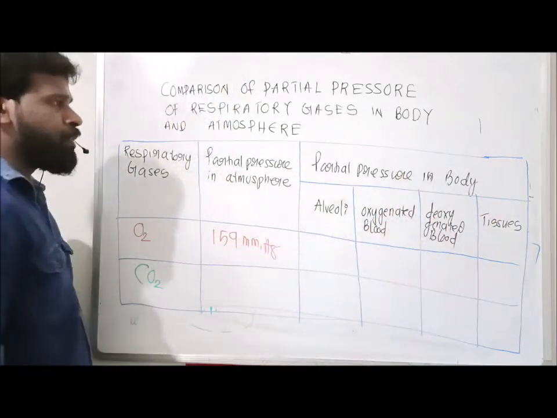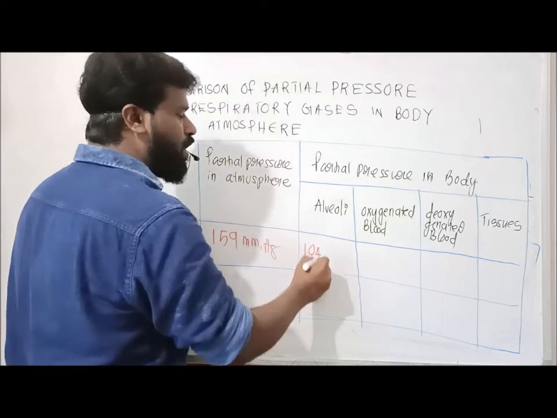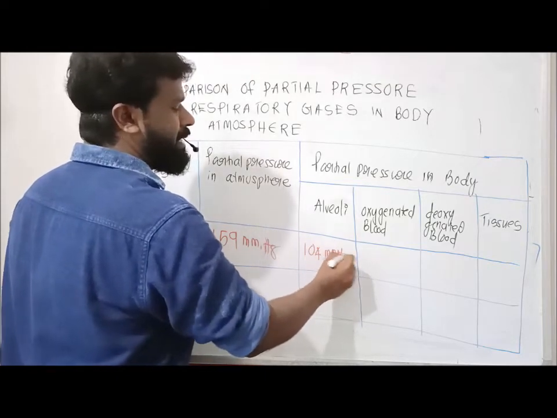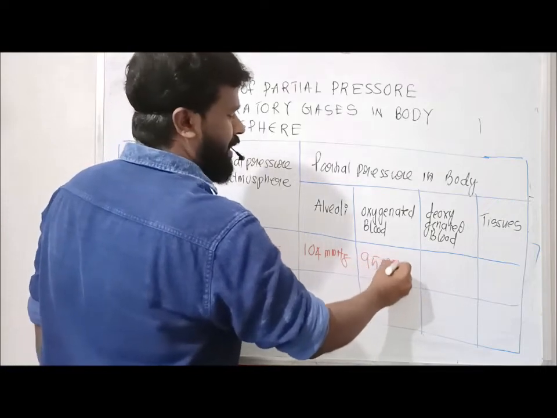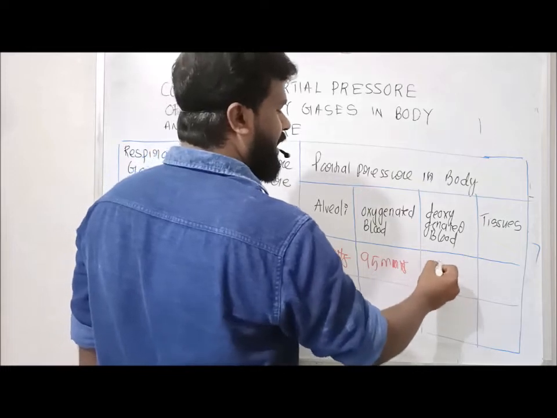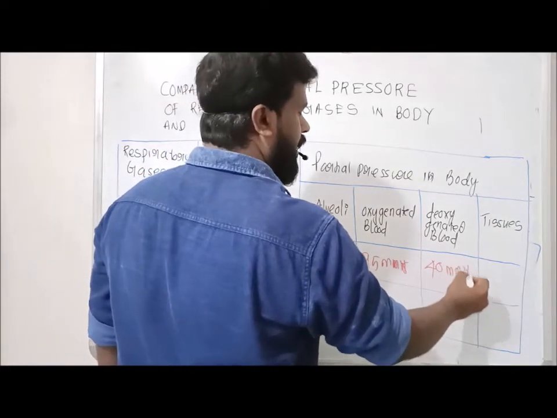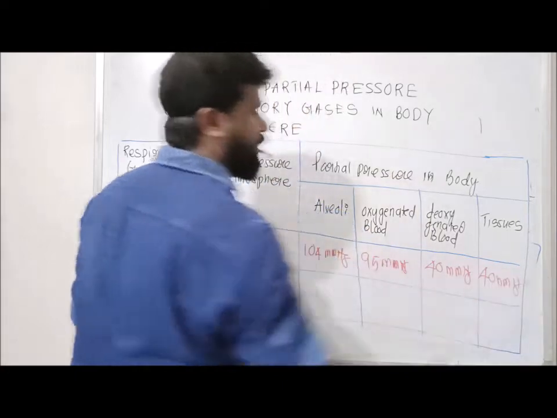The partial pressure of oxygen in our alveoli is 104 mmHg. In oxygenated blood, it is 95 mmHg. In deoxygenated blood, it is 40 mmHg. In tissues it is also 40 mmHg.